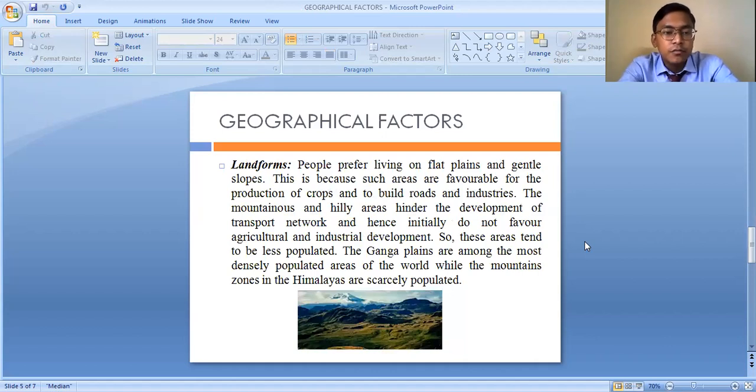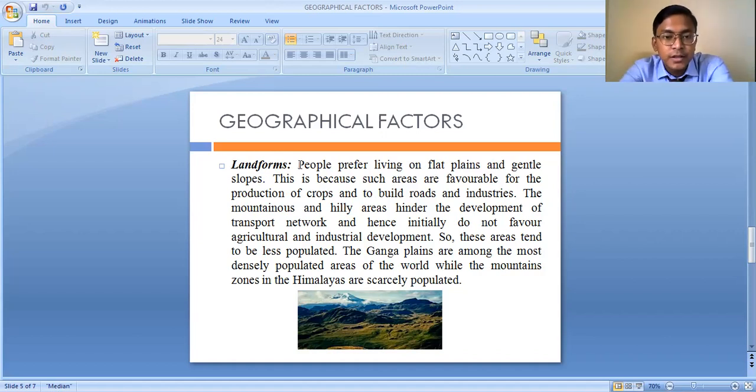Because in the world, different types of landforms exist, such as plateaus, plains, islands, deserts, coastal plains, etc. In some areas, people find it more suitable to settle, like in the plain areas, whereas in high mountainous areas it is quite difficult to form human settlements. This is the reason that in the higher altitudinal areas or mountainous regions, human population is very less as compared to the plain areas and the plateau regions.